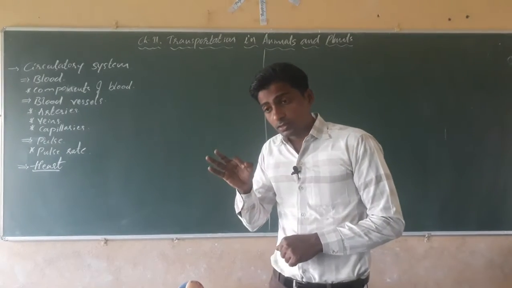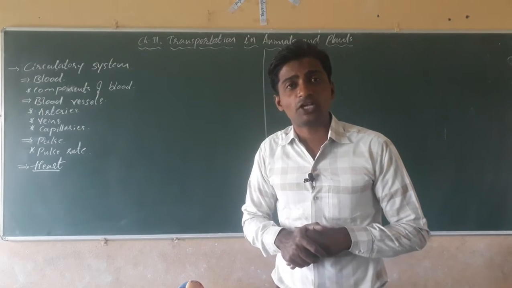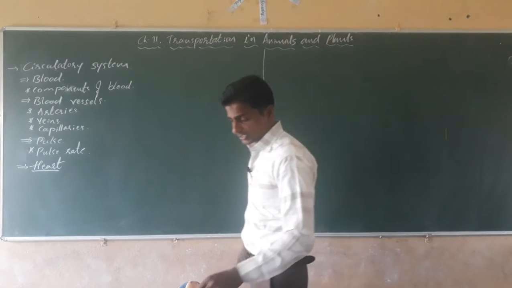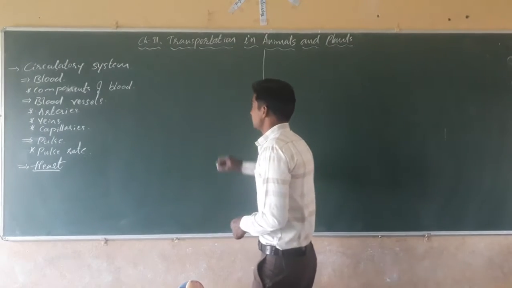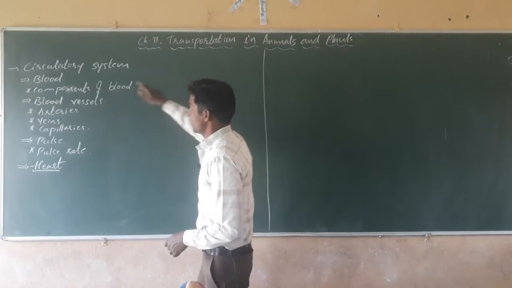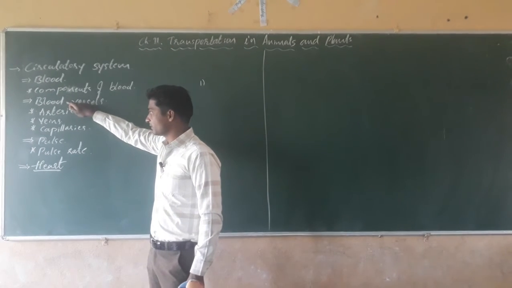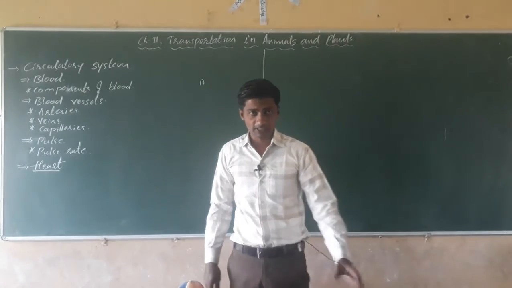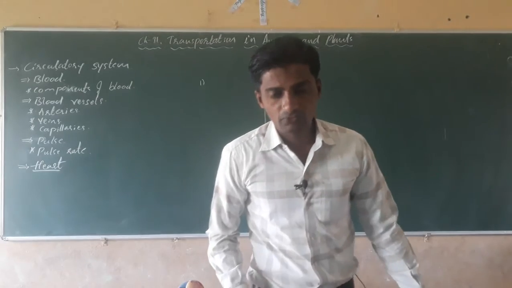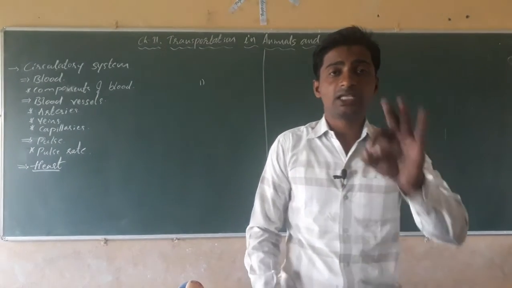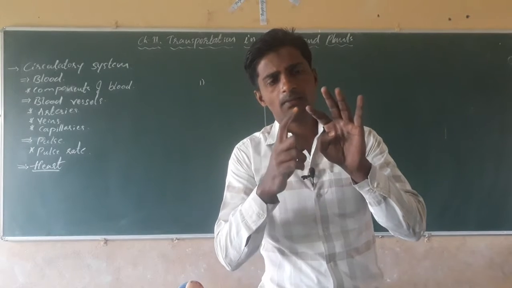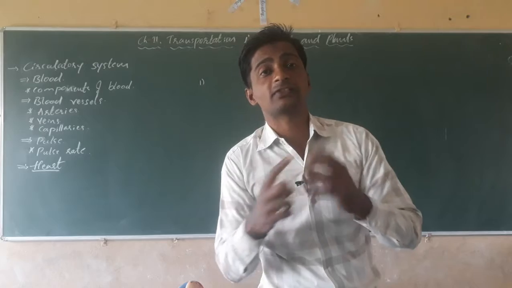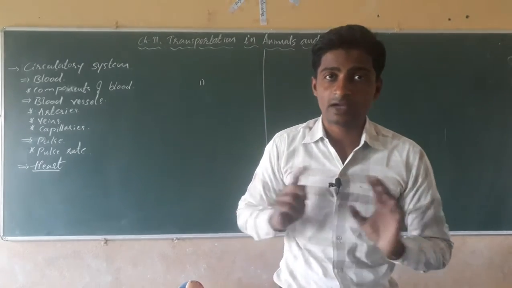Not only blood is enough for the transportation. See, it needs three main important materials. The first one is blood, the second one is blood vessels, the third one is the heart. These three essential materials are needed for circulation of blood, for transportation in human beings: blood vessels through which blood is transporting, and a pumping organ, called the heart, which is present in the chest cavity.